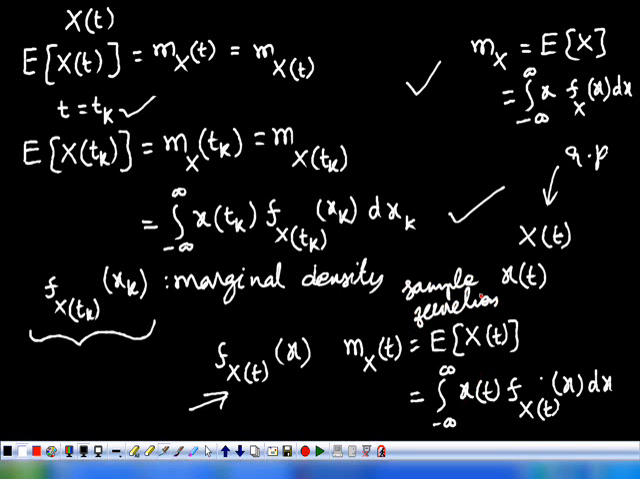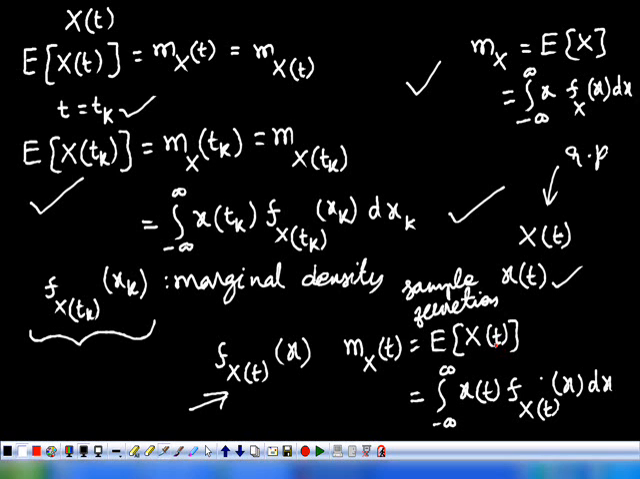So letting x of t, small x of t, be one sample function, and capital X of t the random process, the mean value can be written as the integral from minus infinity to plus infinity of x f_X(t) of x dx. This is the mean value of the random process at t equivalent to tk. So this is the mean value of the random process for any t.